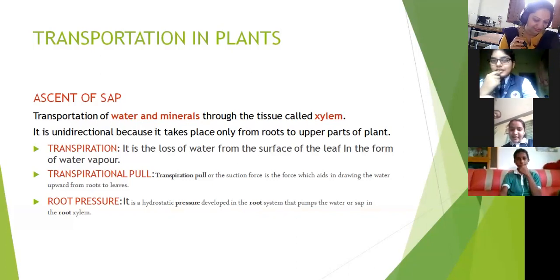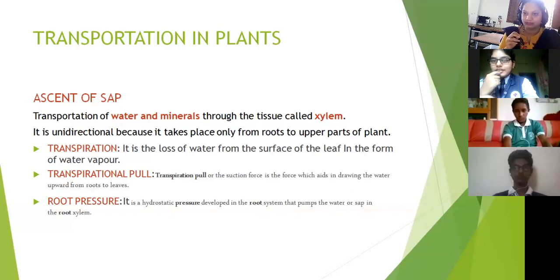Suction force is the force which acts in drawing the water. So it is a force which is needed when loss of water takes place from the xylem tissue, to draw the water in the upward movement. To take up the water from root to the leaf.